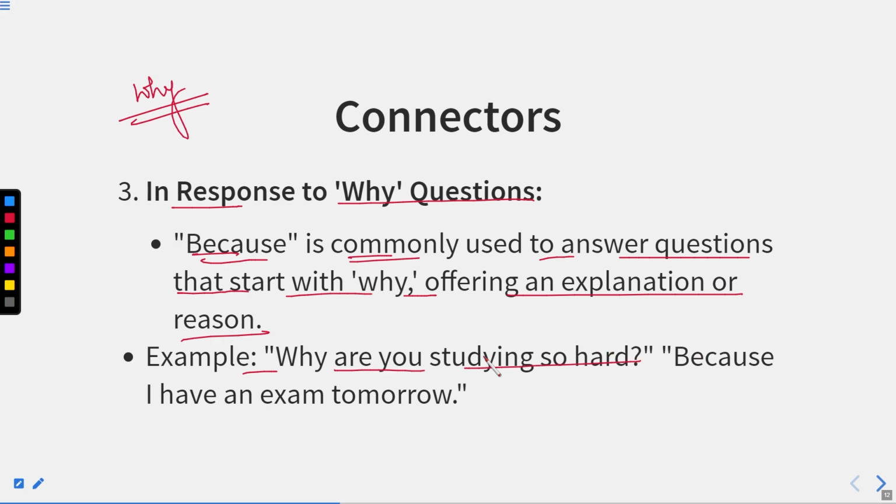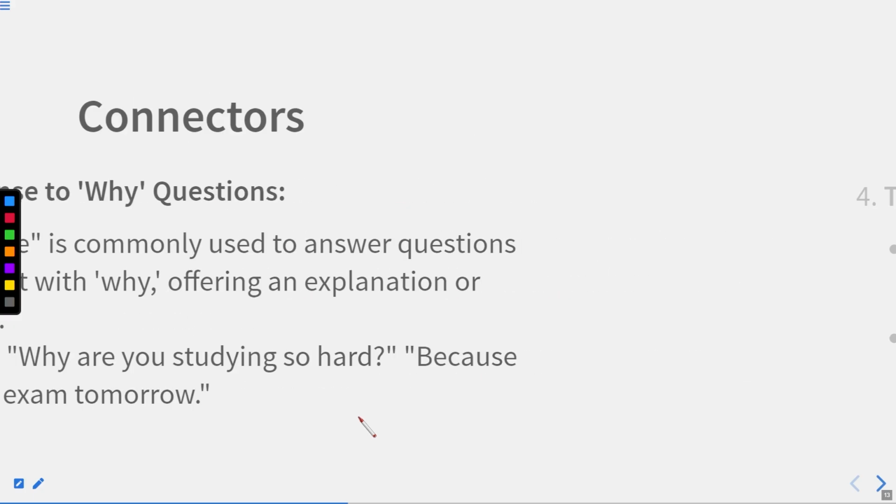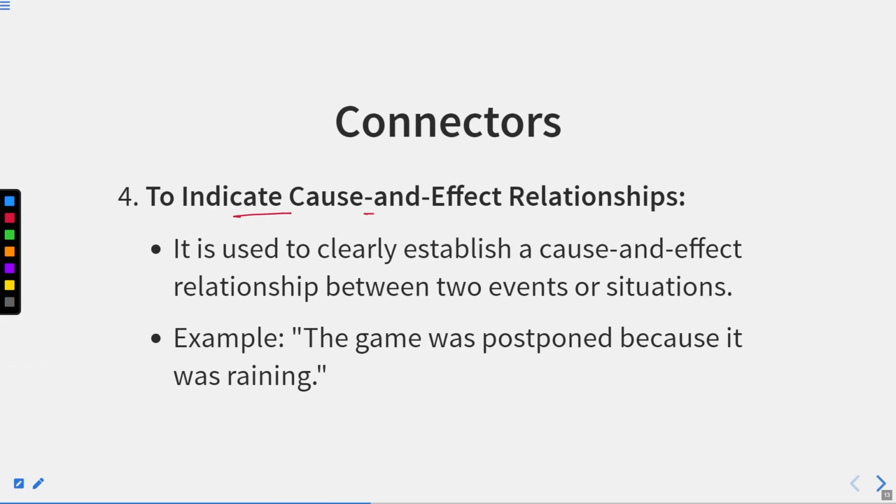Now we can say, I am studying hard because I have an exam tomorrow, or I have to take an exam tomorrow. So this is the reason for my studying hard. Now let us move to the next one: to indicate cause and effect relationships, it also indicates the cause and effect relationship.